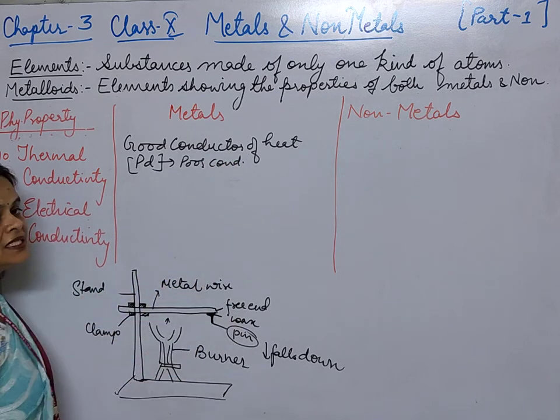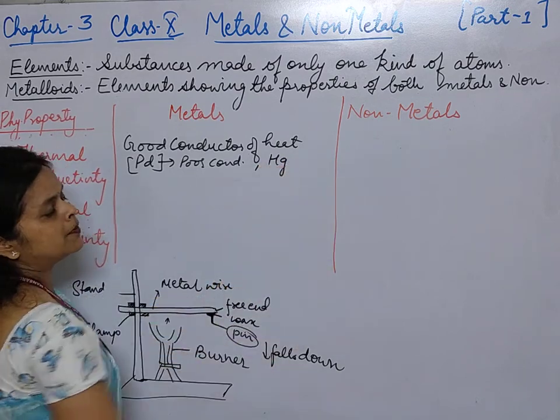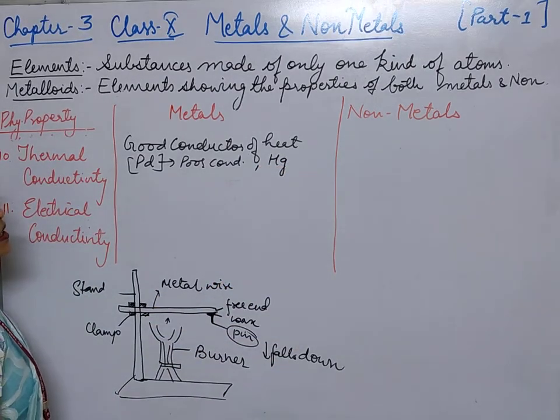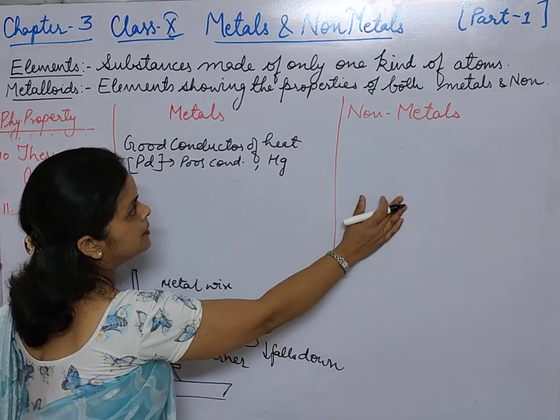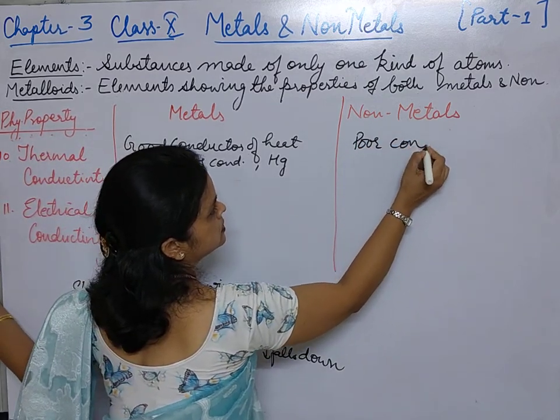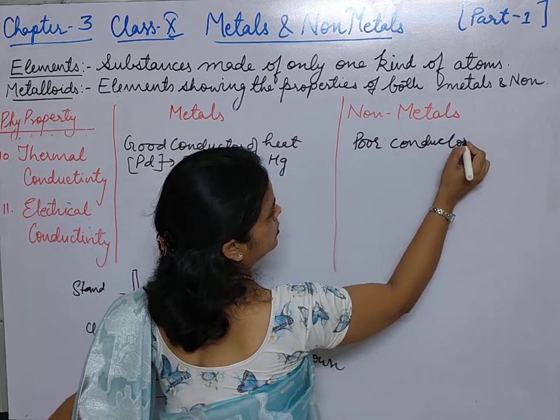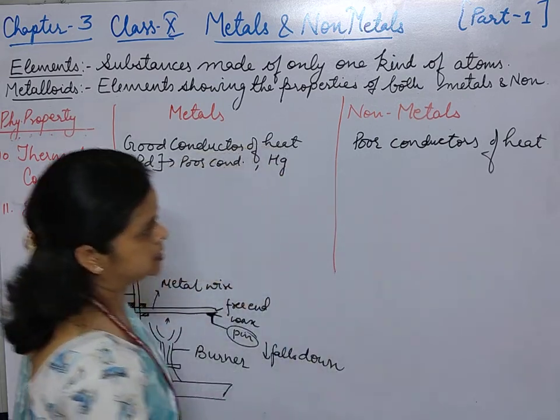Here lead is an exception. It is a poor conductor of heat, and of course mercury is also a poor conductor of heat. And we know that silver, aluminium, copper are good conductors of heat. And when we are talking about the non-metals, they are always poor conductors of heat. Okay.